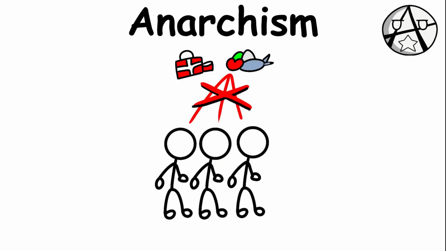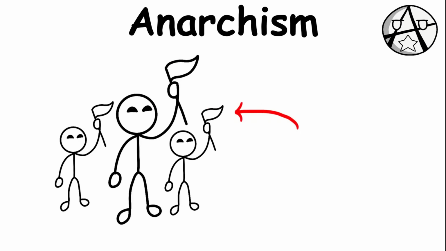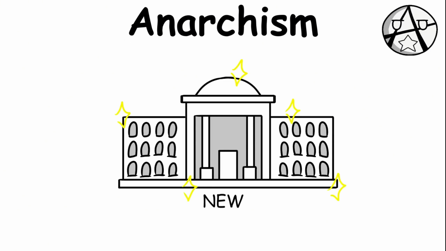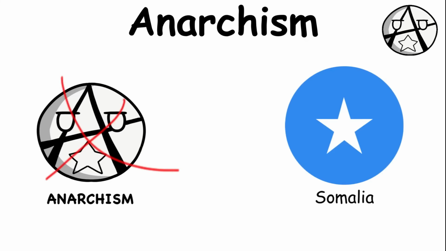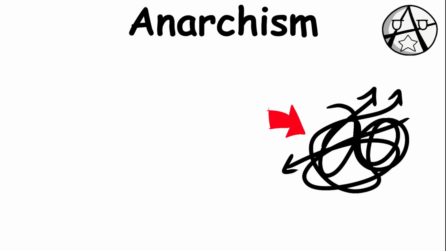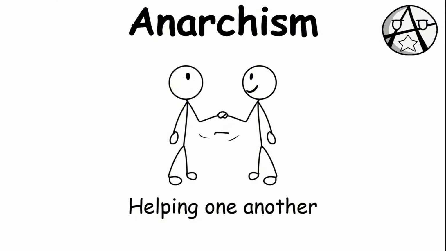Anarchism differs from socialism and communism because it does not require an equal distribution of labor and resources. Instead, it focuses on giving people an equal right to govern themselves. In many historical situations, periods of anarchy have appeared after an existing government was destroyed and before another government was established. There is no true anarchist government in the world today, although Somalia experienced a period without a national government before 2006. One major problem with anarchism is that it can result in disorder if people focus only on their own interests instead of cooperating with others.